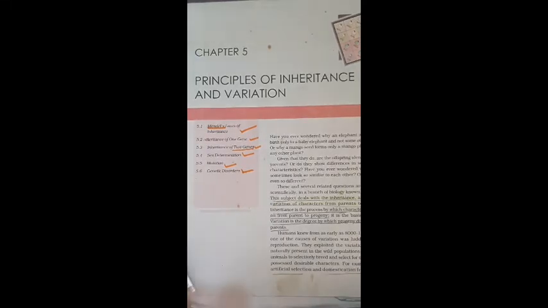Before starting the lesson, you have to understand a few basic terminologies which are very necessary to understand genetics. Principles of genetics and principles of inheritance, then what is variation, all these things you have to understand firstly. Okay, let me write the heading first.